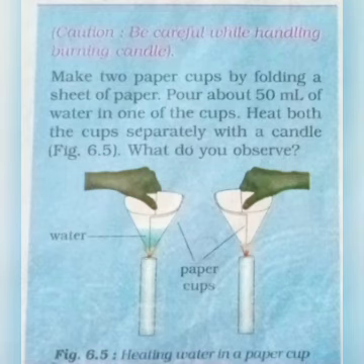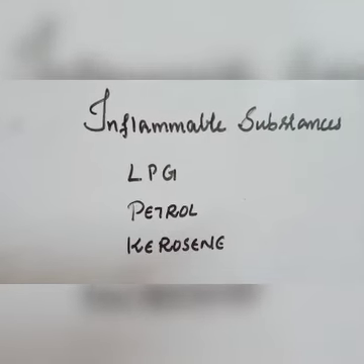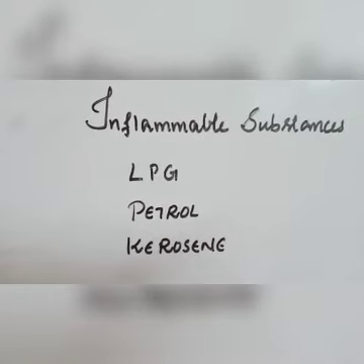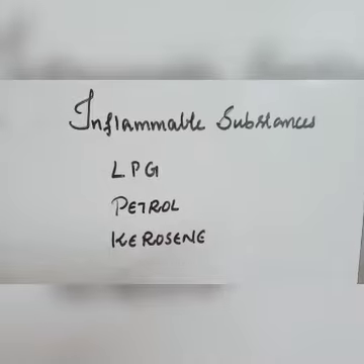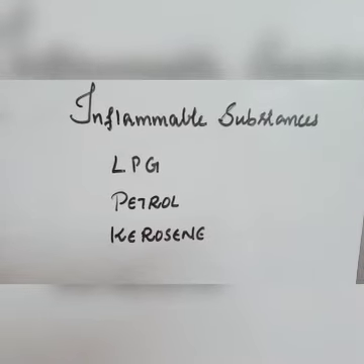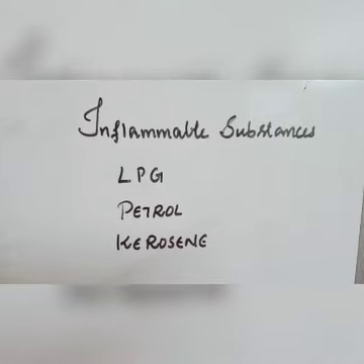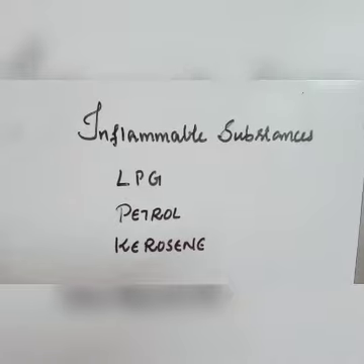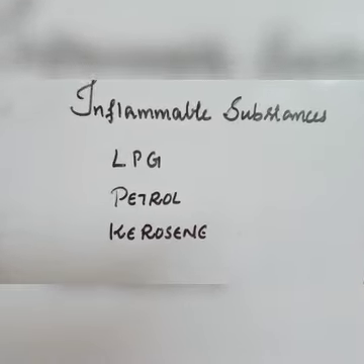So only if a substance reaches its ignition temperature, it will undergo combustion. The substances which have very low ignition temperature and catch fire easily are called inflammable substances. Examples of such substances are LPG, petrol, kerosene, etc. So inflammable substances are those which have very low ignition temperature and catch fire easily. We should be very careful while handling such substances.